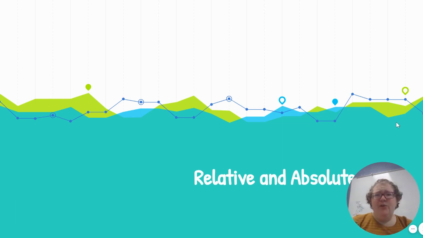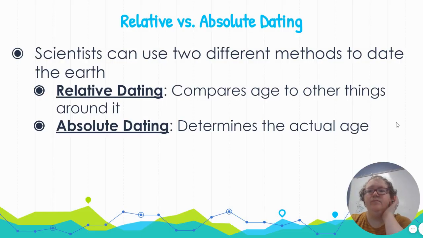All right, so how do we know how old everything is? That has to do with relative and absolute dating. So there's 2 different methods we can use to date the Earth. Relative dating is going to compare the age of something to other things around it, right? So we're going to use words like younger or older. This rock is older than this rock, or this fossil is younger than this fossil. That's relative dating. Absolute dating is going to give us an actual age in numbers. So that's going to tell us, like, this fossil is 200 million years old, for example.